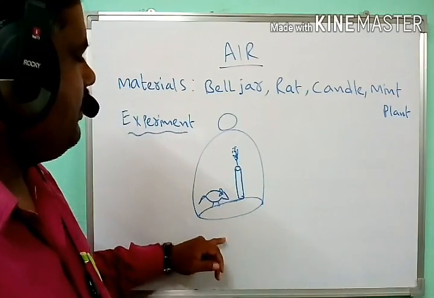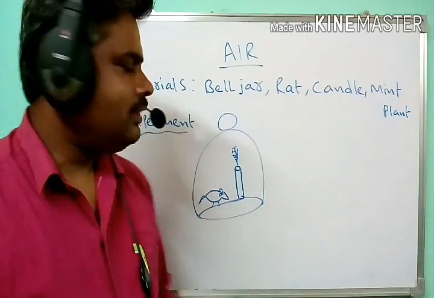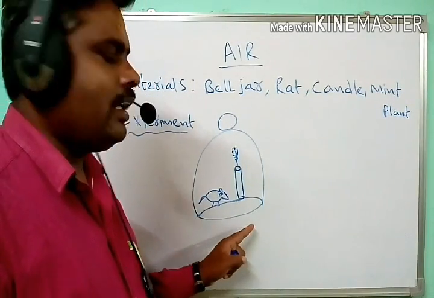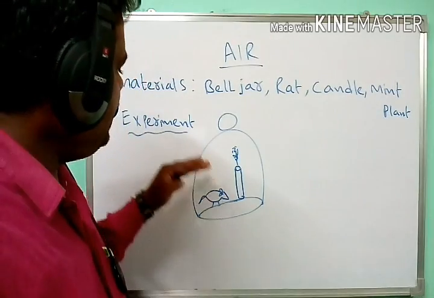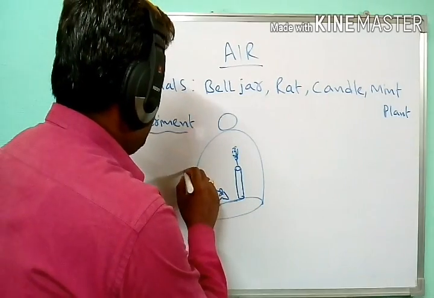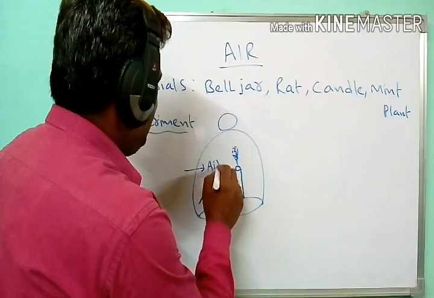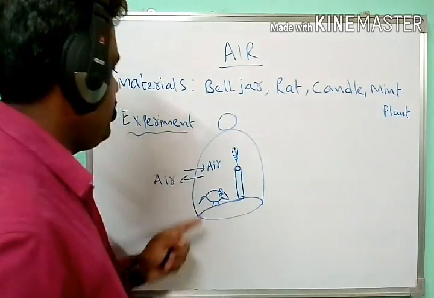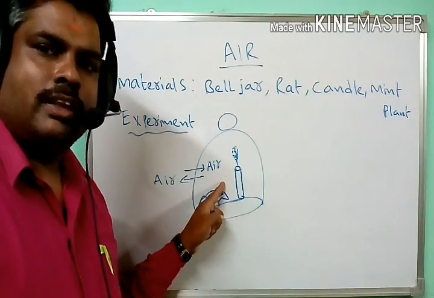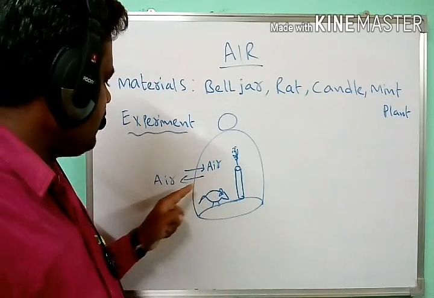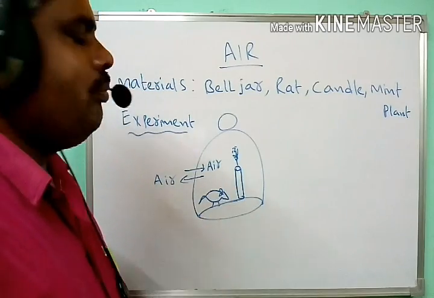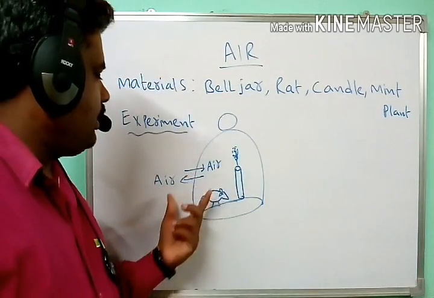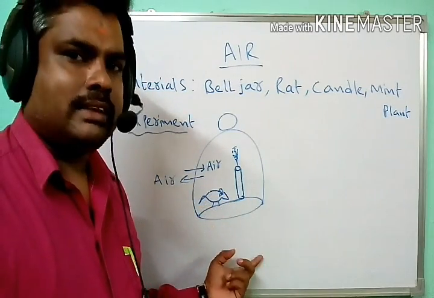The bell jar is a transparent glass jar which is mainly used in laboratories. The bell jar does not allow air to enter from outside, and the air inside does not come out. So the bell jar is useful for controlling the exchange of gases.